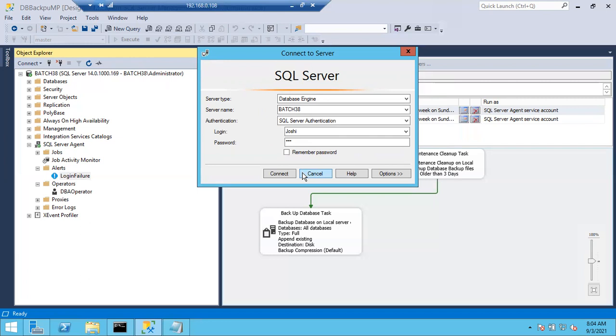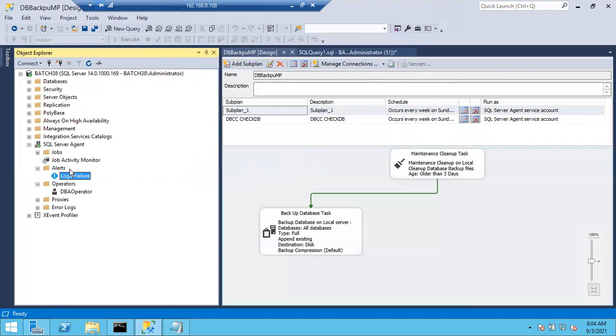Now I want to create an alert for the data file full. Can anyone help me? The data file is full completely. Once it is full, what error are we going to get? Performance condition alert? No. Data file full. If the data file is full, of course, we'll get one error. I'll explain about performance condition alert later. What is that error number? 1105, sir. 1105. Very good.